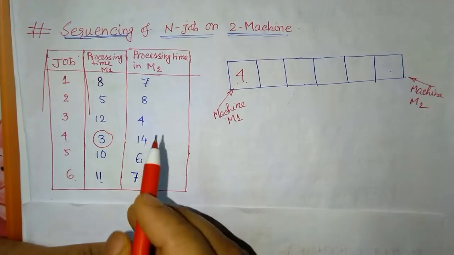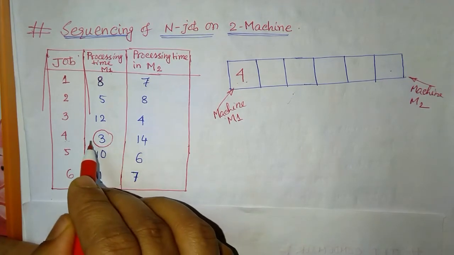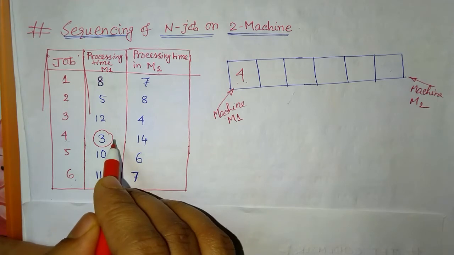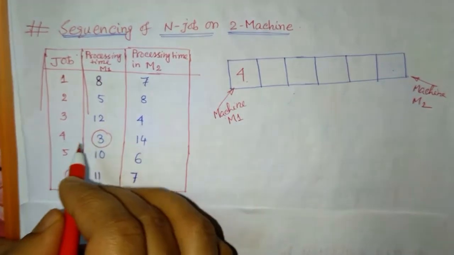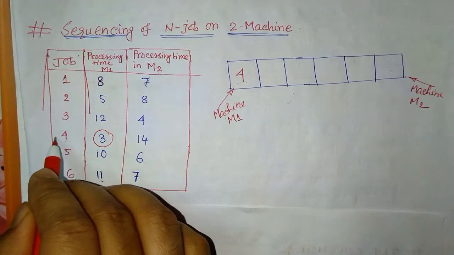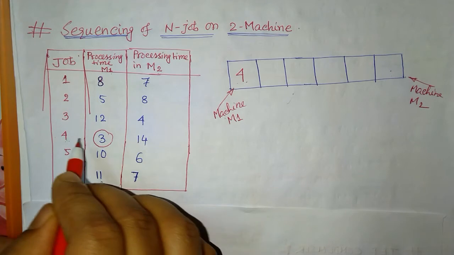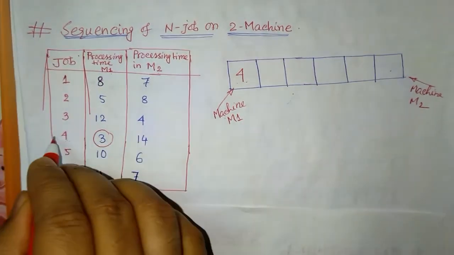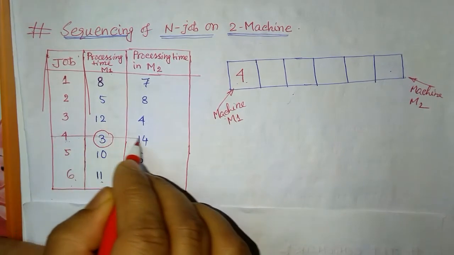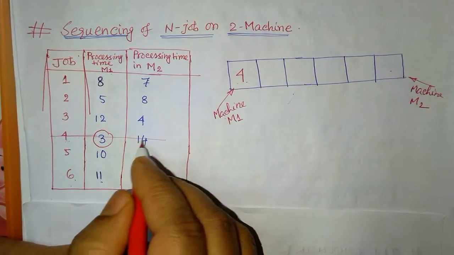Now if the minimum is on machine M1, then put that particular job here, it is completed. Now I need to strike out this job so that it should not be considered again. So that's why I will strike it out, because I have completed the sequencing of this.